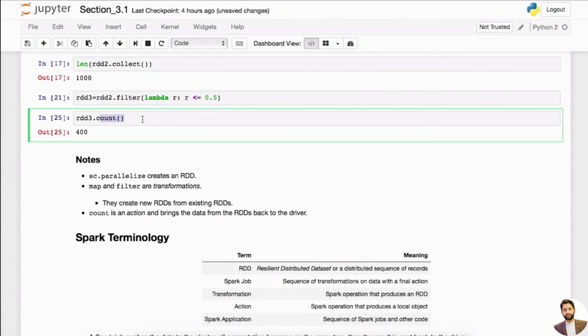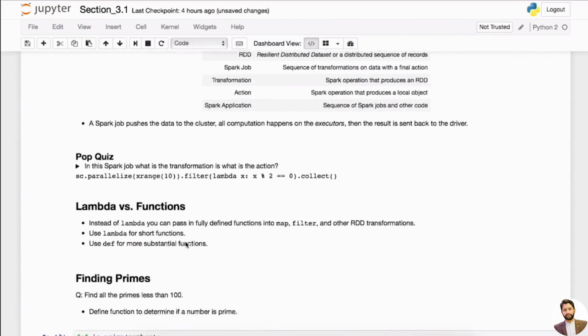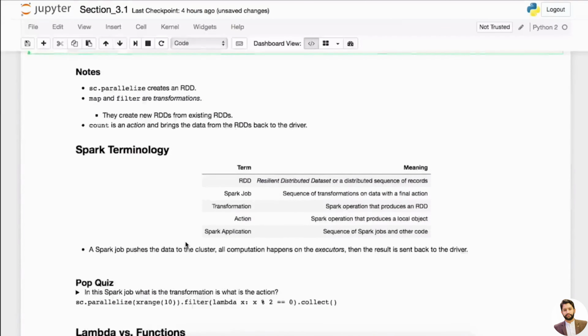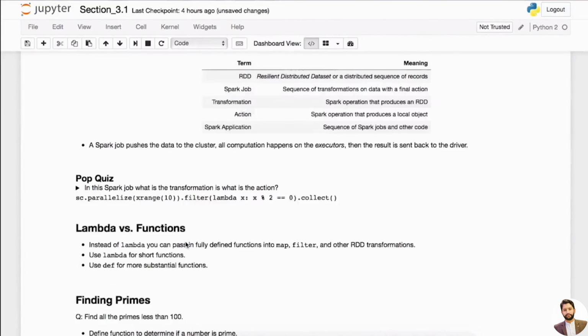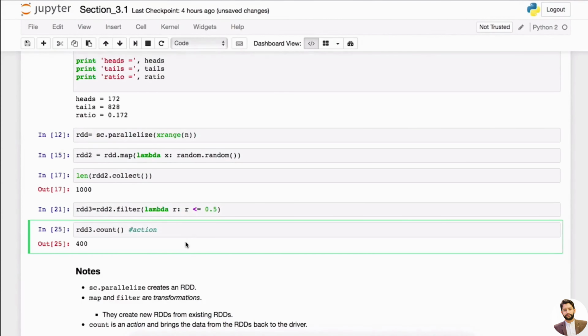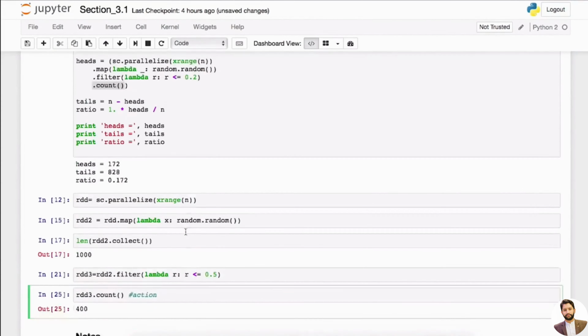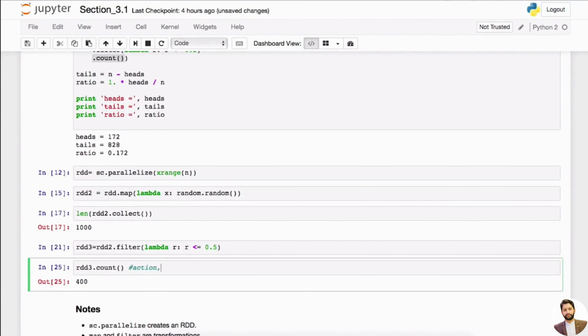So this is another function. It's called an action. So there are 2 types of Spark jobs. Anyhow, yeah, one is called action, the other is transformation. Action is like collect, count and mean, all these things where you're getting the actual things printed almost.